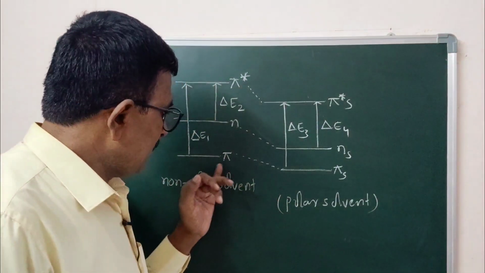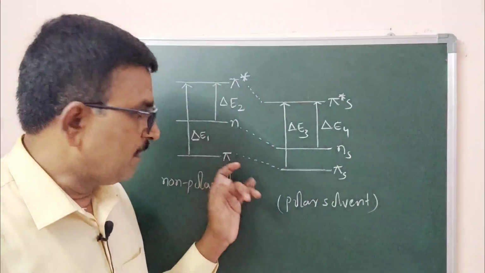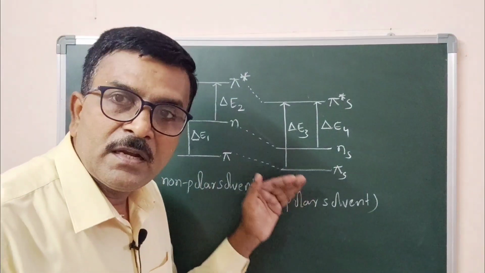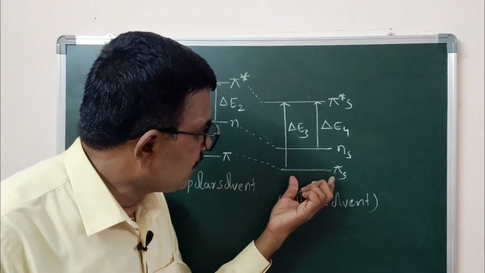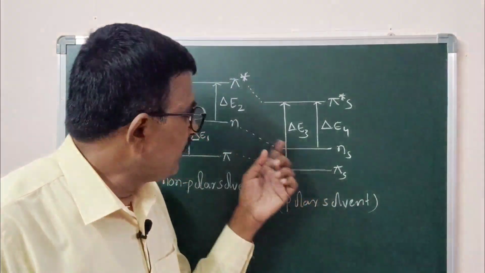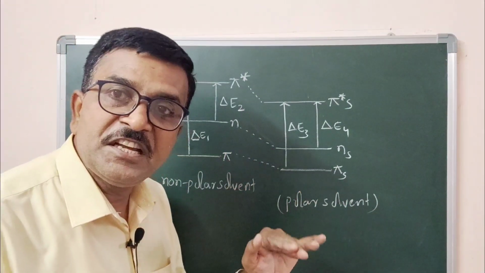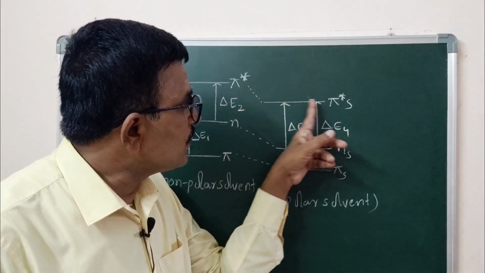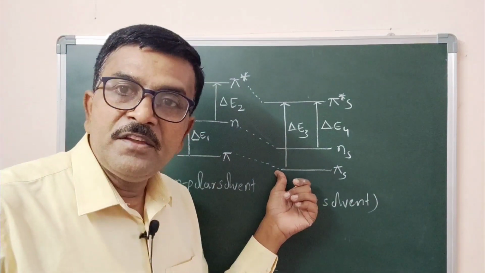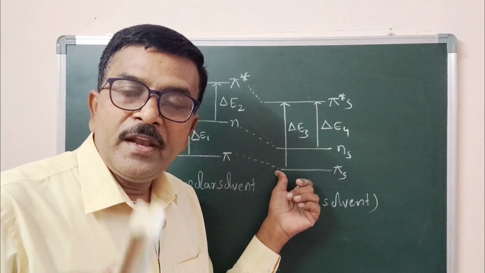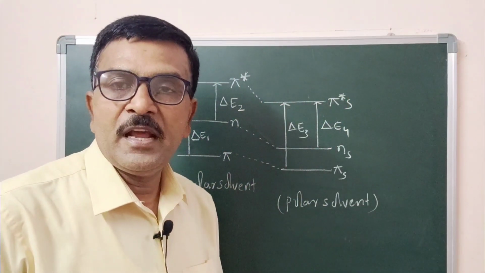You can see, this is in the presence of non-polar solvent. This is the level of energy of pi orbital. Now when it is stabilized, it comes down. Now pi orbital is stabilized to this extent, it comes down. Similarly, non-bonding orbital is also stabilized, means energy decreases. Pi star orbital is also stabilized, but pi orbital is less stabilized, whereas pi star orbital and n orbitals are more stabilized.